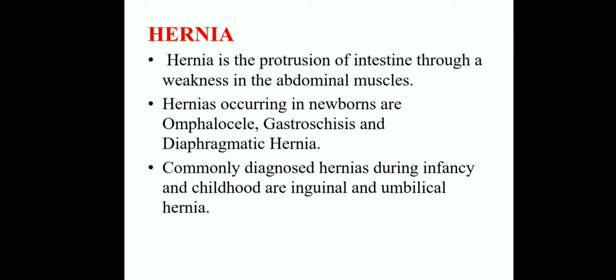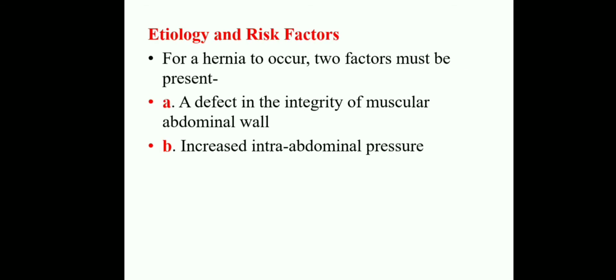Hernias are mostly seen in newborns. What conditions are seen in newborns? At birth itself we see omphalocele, second gastroschisis, and third diaphragmatic hernia. Those conditions are seen in the newborn itself. In childhood, what conditions do we see in herniation? That is inguinal hernia and umbilical hernia. Okay, let's see about the etiological factors and risk factors.